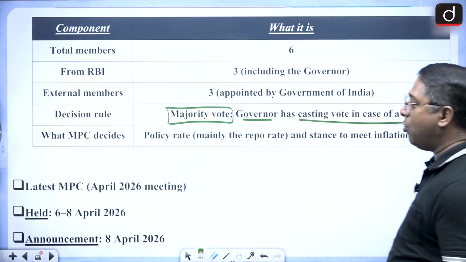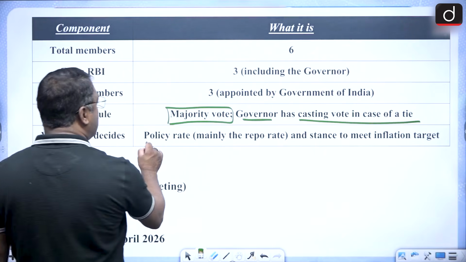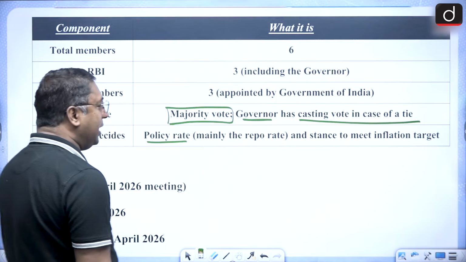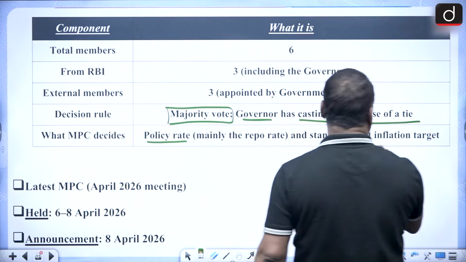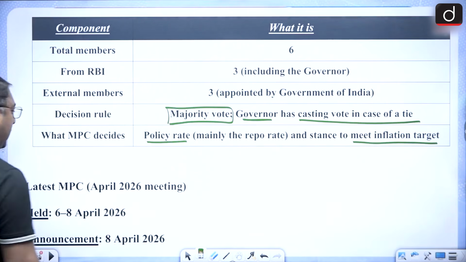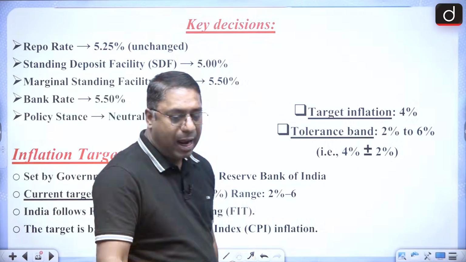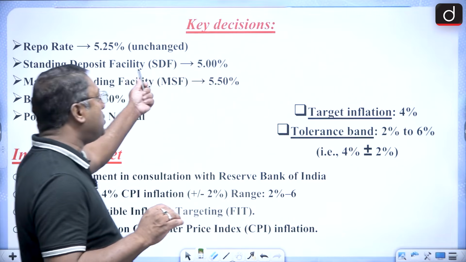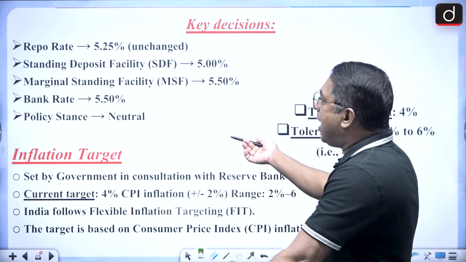Okay? And what does this MPC decide? It decides the policy rate, that is mainly the repo rate, and the stance to meet inflation target. Okay? And latest MPC meeting, it was in April 2026. And what were the key decisions? You have to remember, very important for your prelims part.